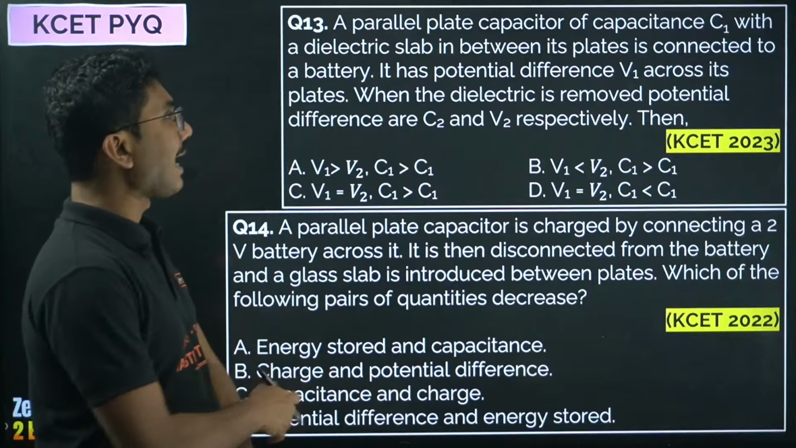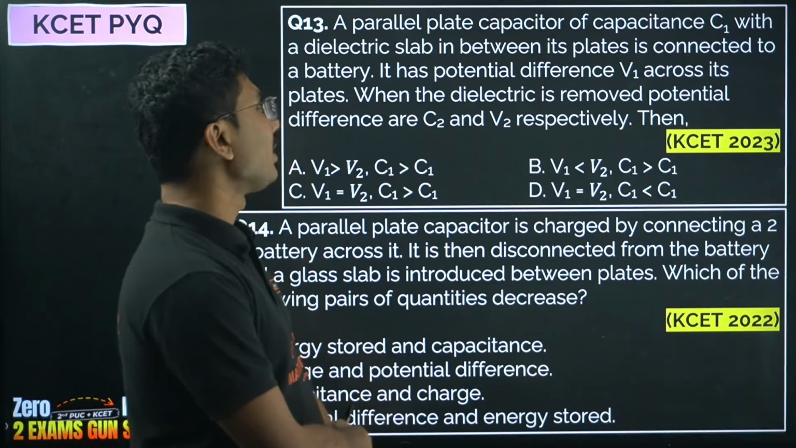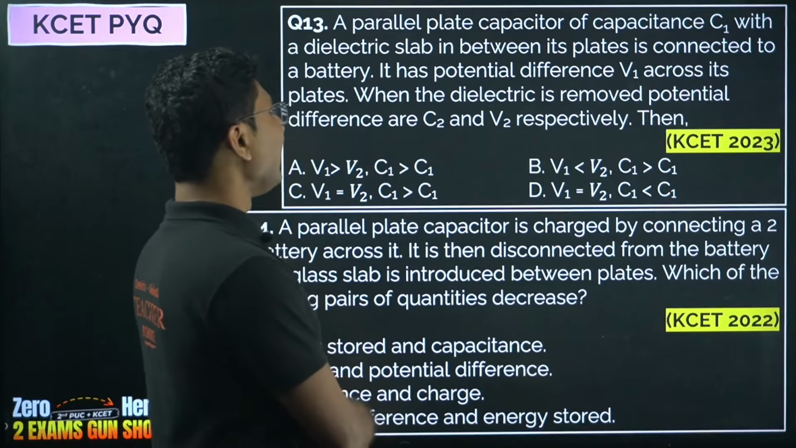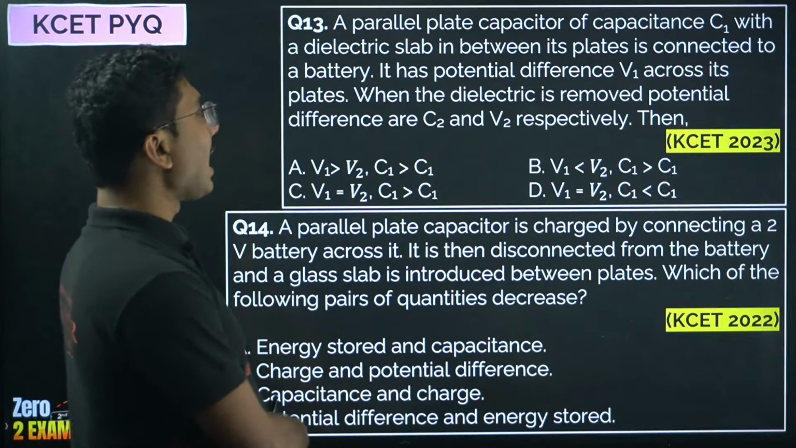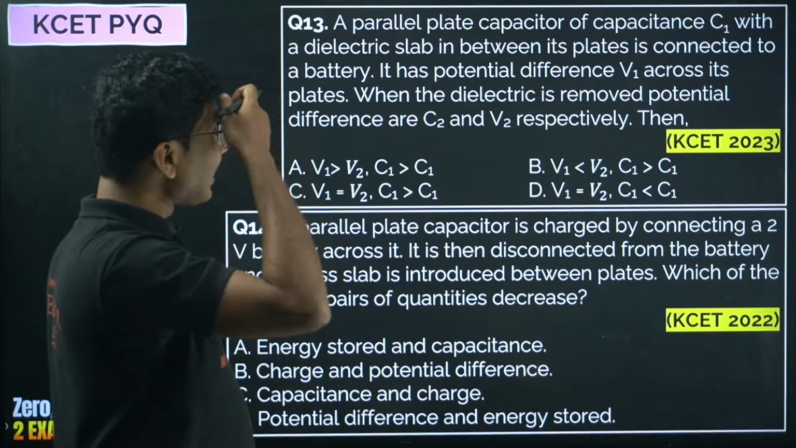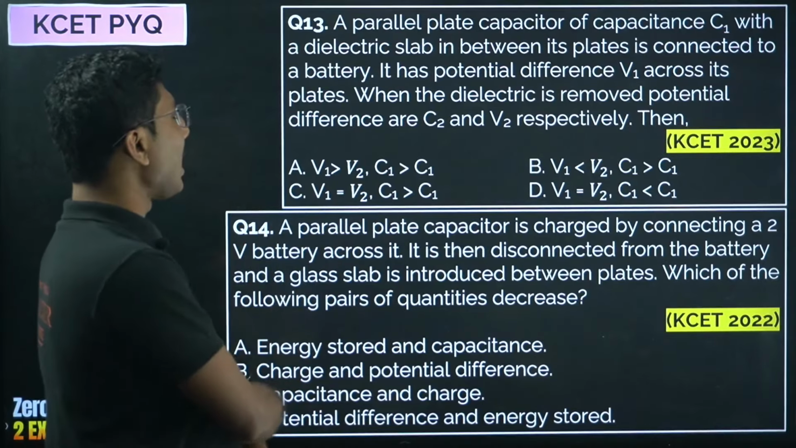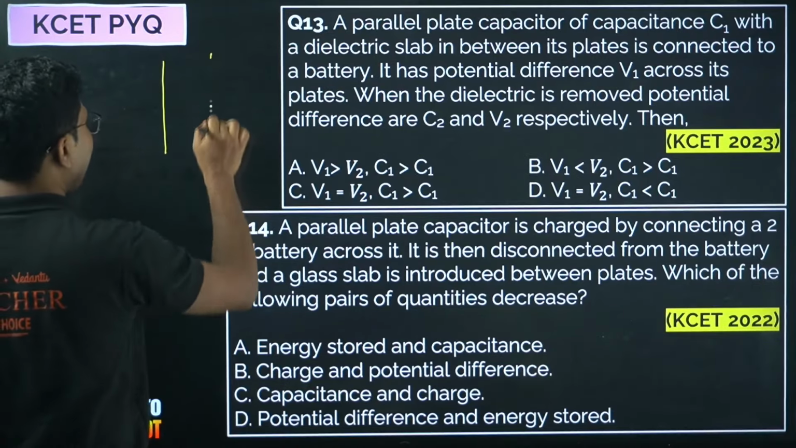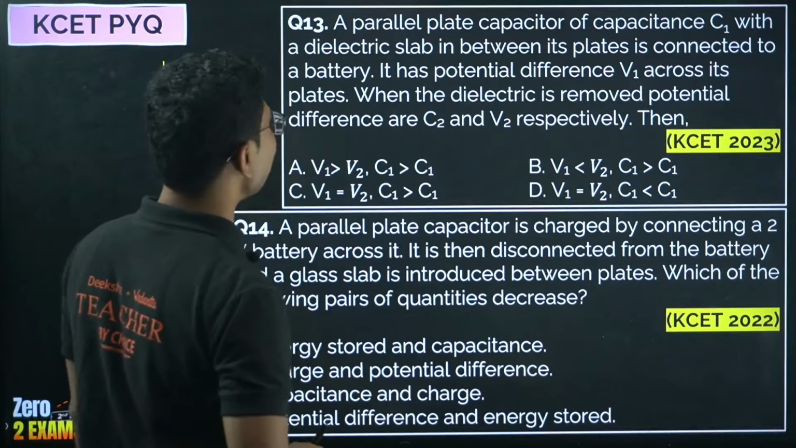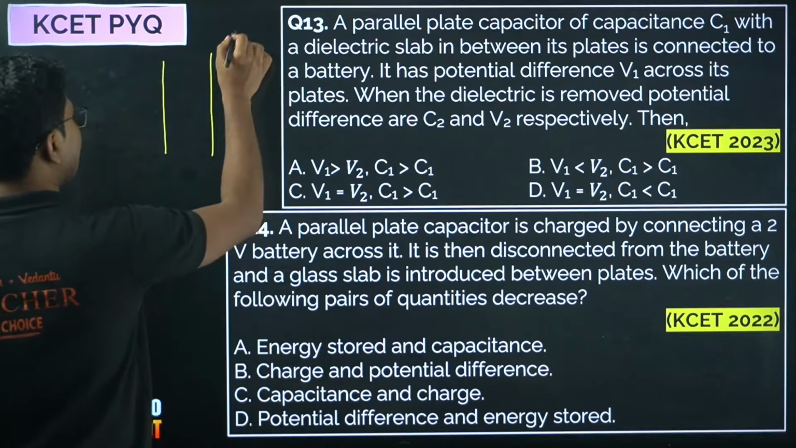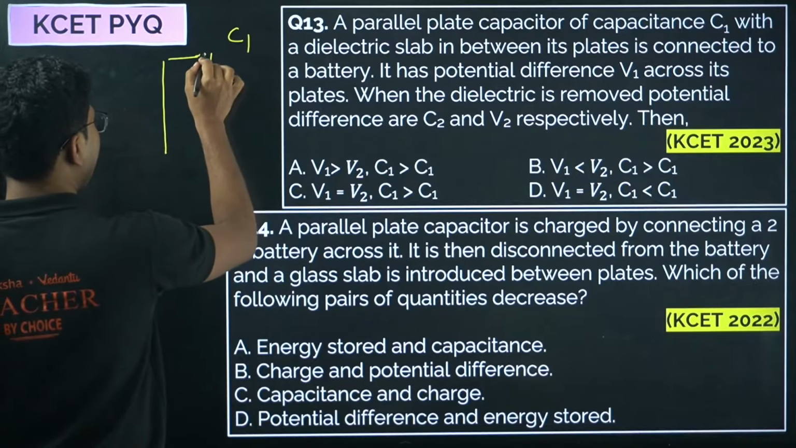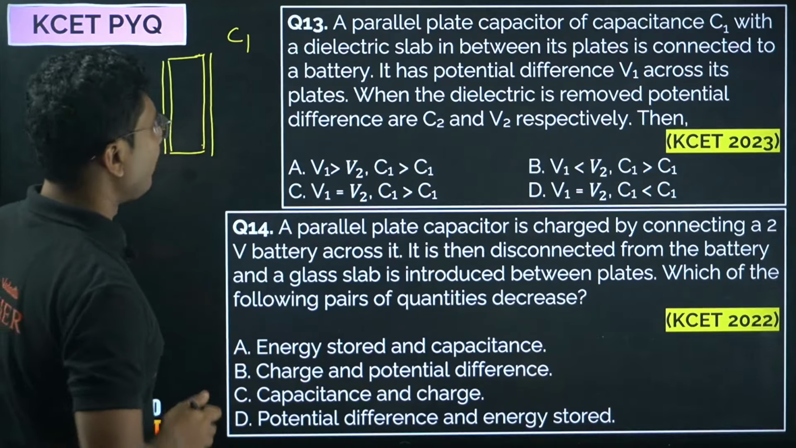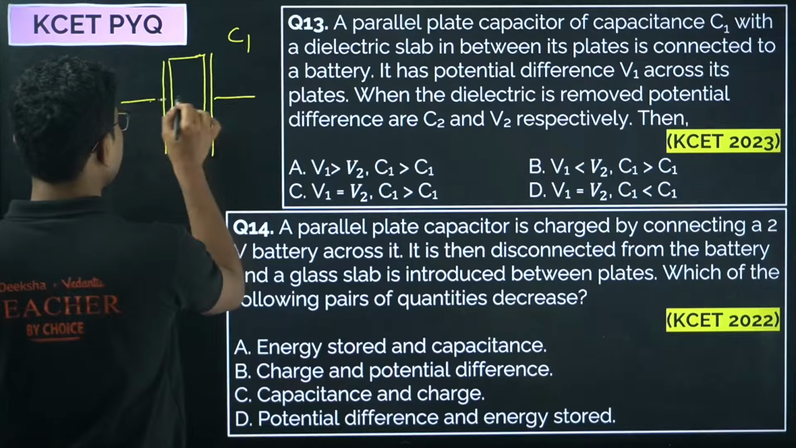A parallel plate capacitor of capacitance C1 with a dielectric slab between the plates is connected to a battery. It has a potential difference V1 across its plates. When the dielectric is removed, the capacitance and potential difference are C2 and V2 respectively. So we have a parallel plate capacitor with capacitance C1 with a dielectric slab between the plates. The voltage across them is V1.